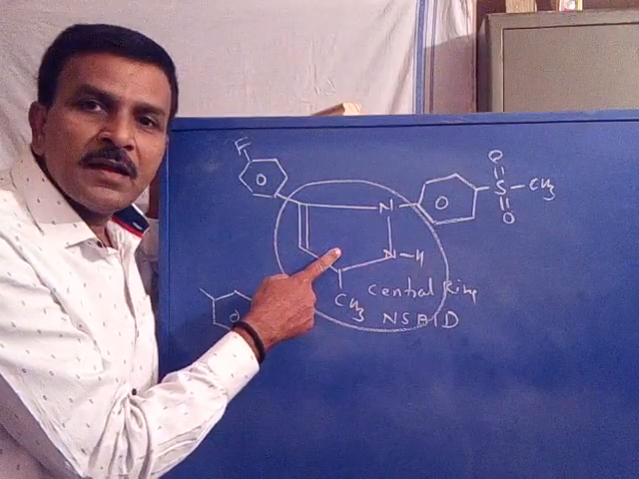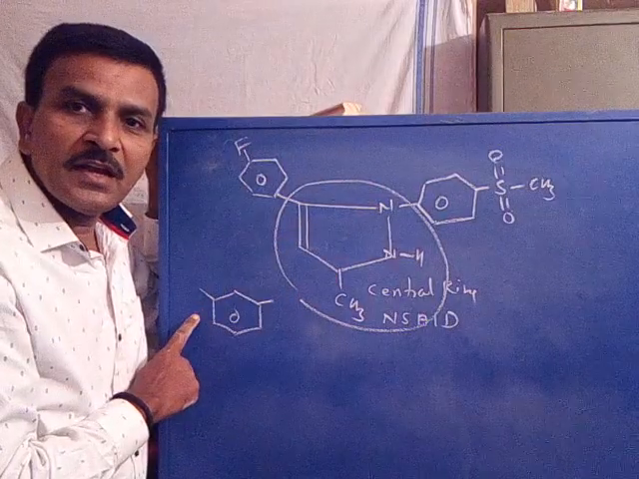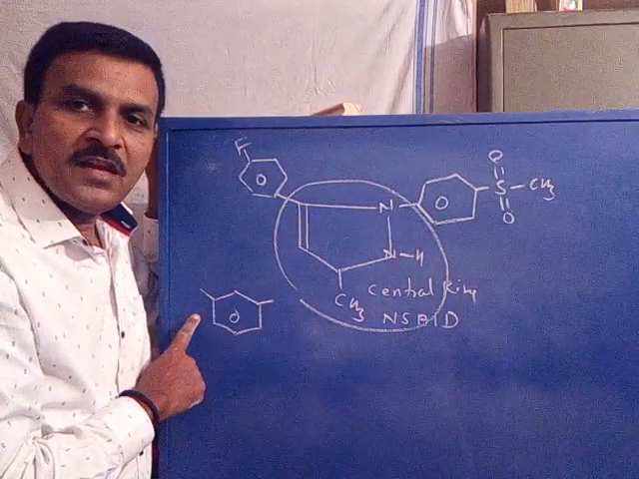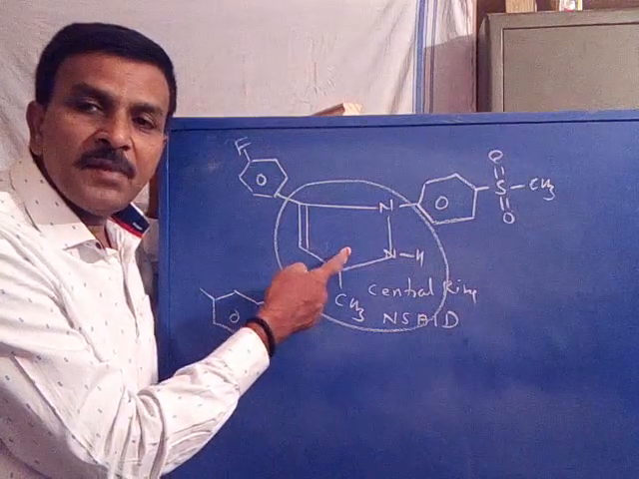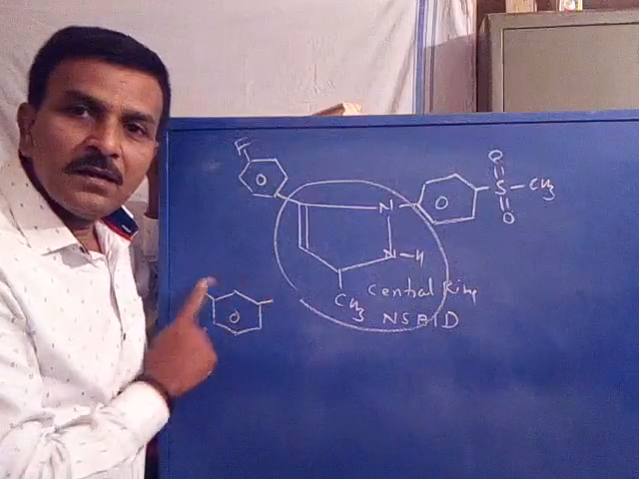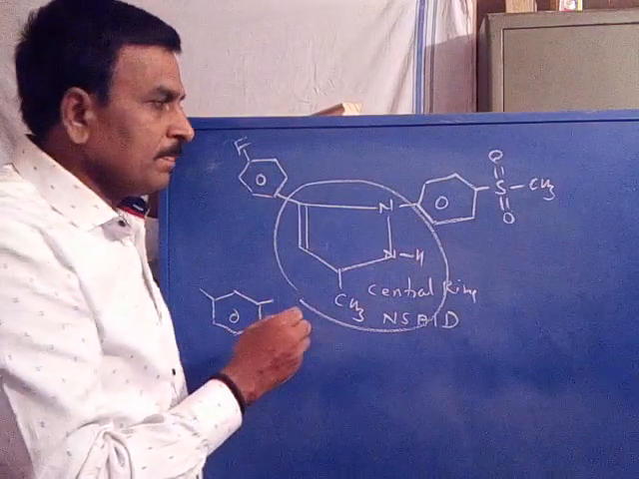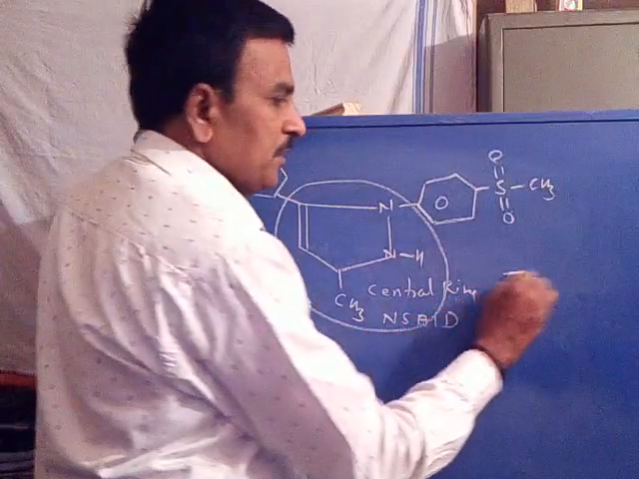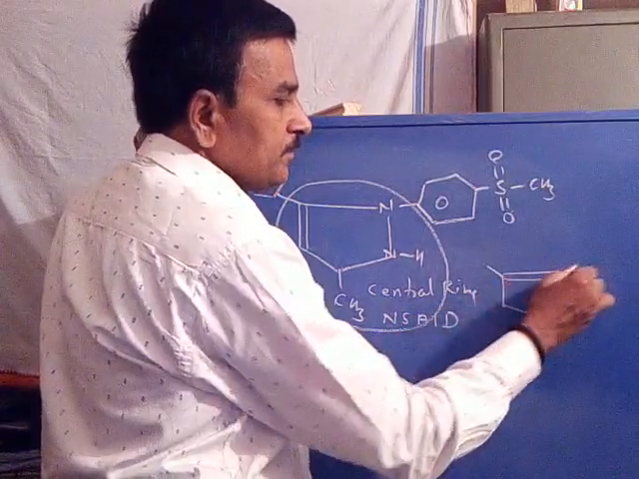The 5-membered ring is changed. A heterocyclic ring is changed to carbocyclic ring. Is it clear? So there is a variation in the ring. Heterocyclic ring is replaced with carbocyclic ring. Is it clear? To get a new drug molecule with improved activity, the central ring may be changed with cyclopentene.